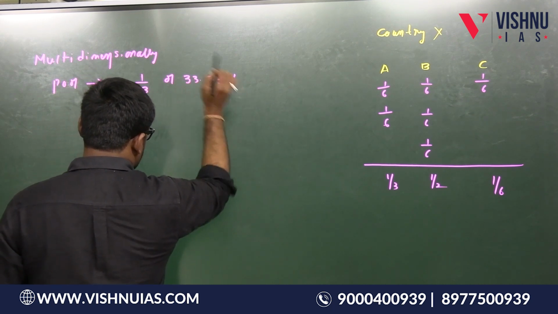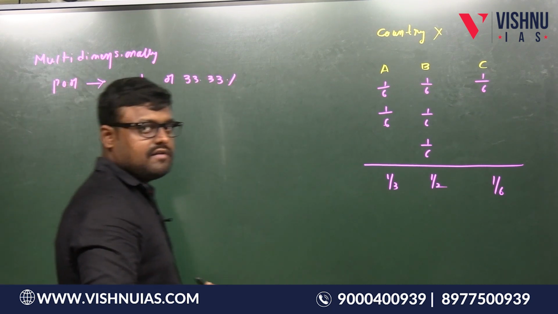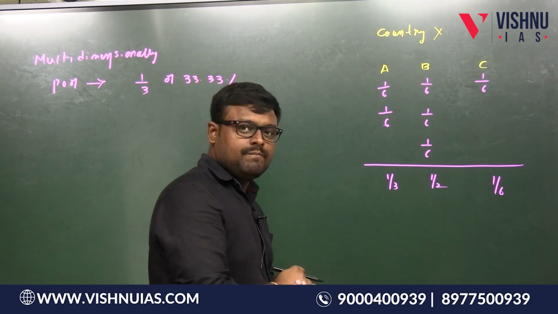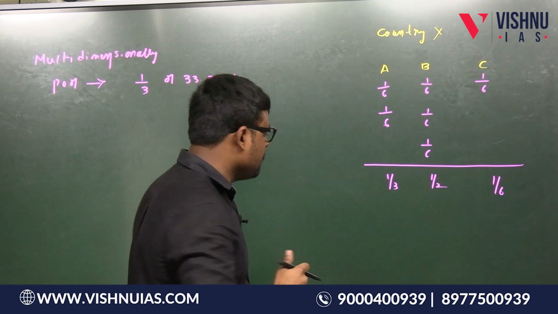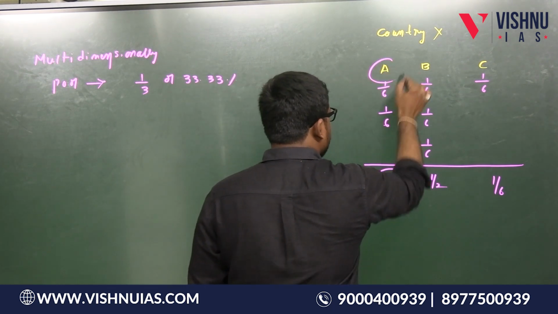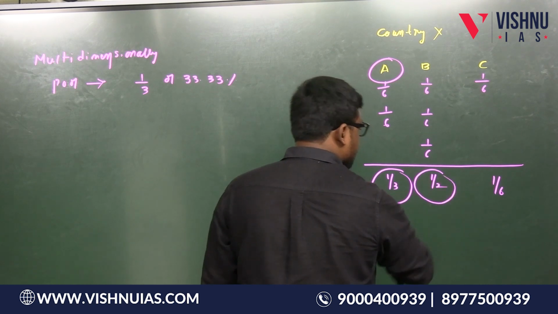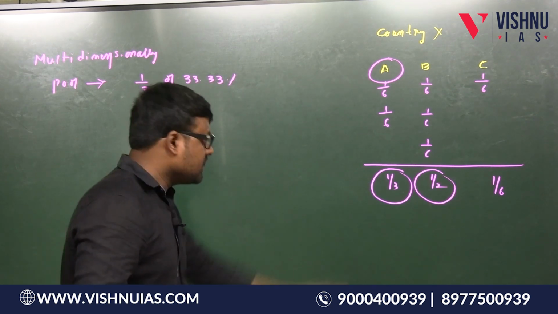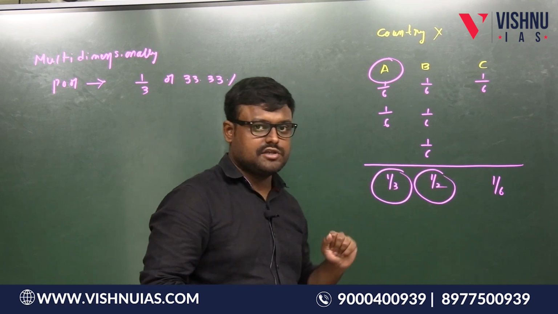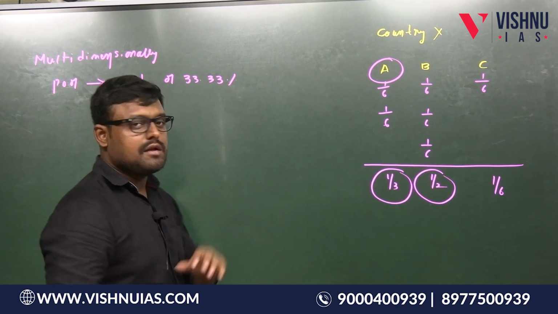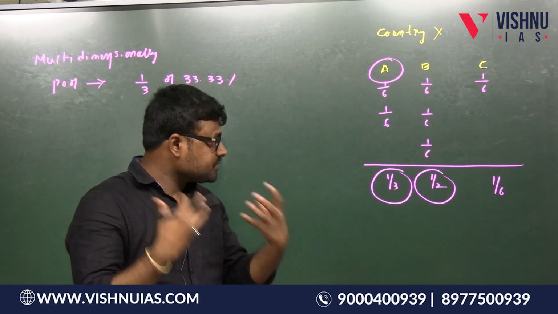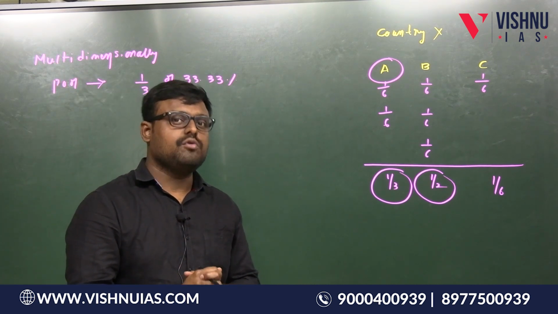Therefore, now tell me, who are multidimensionally poor here? Obviously this person, that is A, is multidimensionally poor and B is also multidimensionally poor. 33.3%, 50%, and this is less than that. Yes or no? Yes. So these two persons are multidimensionally poor. Like that we will define who are multidimensionally poor or not.